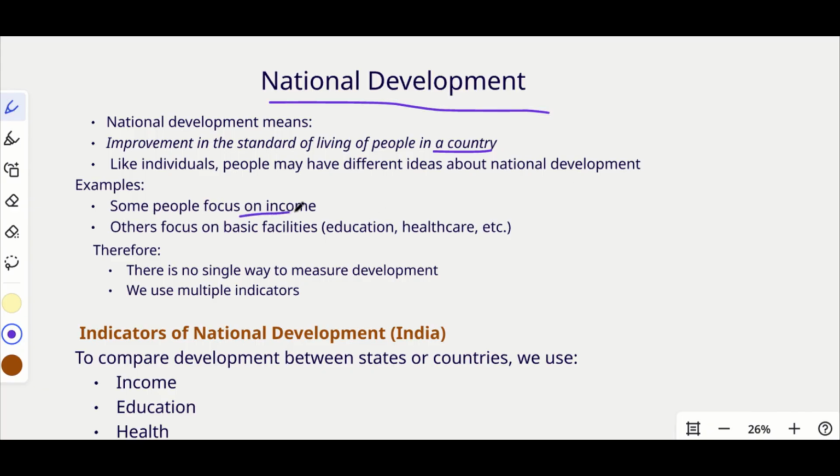Okay, so some people focus mainly on income. So if you are able to earn more in a particular country, some people consider it as development. And some focus on basic facilities, like education, healthcare, etc. So for them, that will be developed. Therefore, there is no single way to measure development. We can't just say that by calculating this only we can find the development of a particular country. That is not possible. That is why we use multiple indicators. So whenever you need to calculate national development, you should consider multiple indicators.